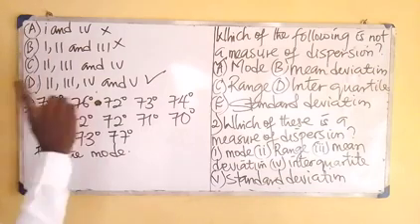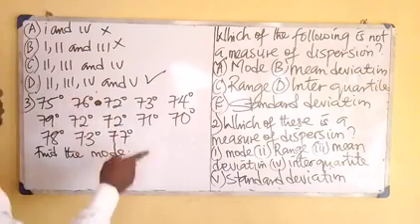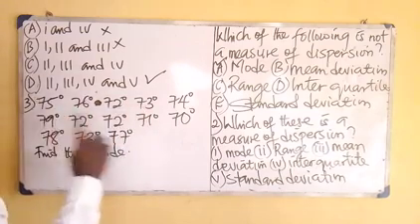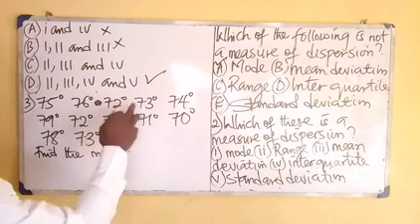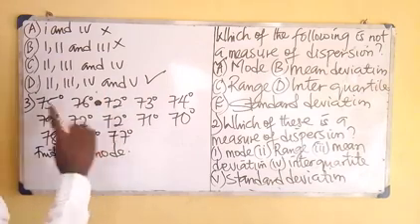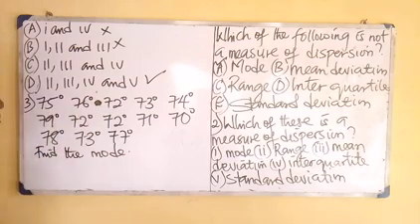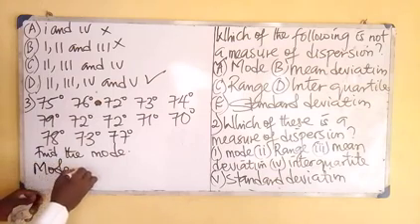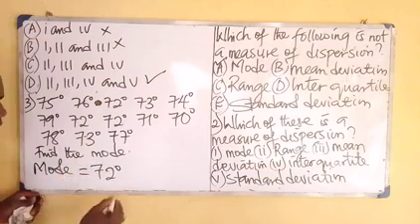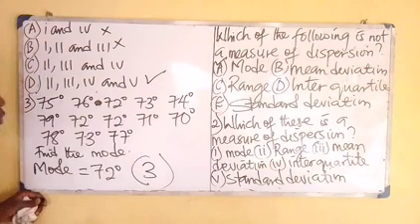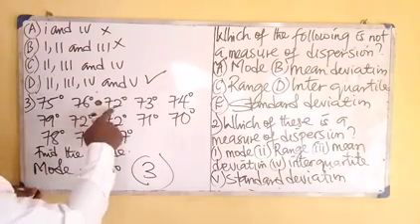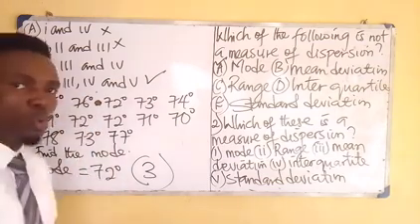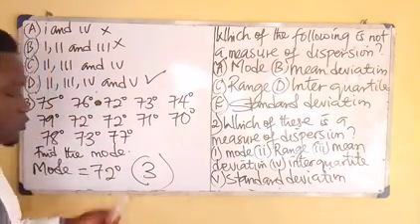We have 75 occurring once, 76 once, 72 occurring three times, 73 twice, 77 once, 78 once. Therefore, the mode is equal to 72. It has frequency 3. It occurred 3 times. Isn't that correct? You have 1 here, you have 2, you have 3. Therefore, the answer is the mode, 72.